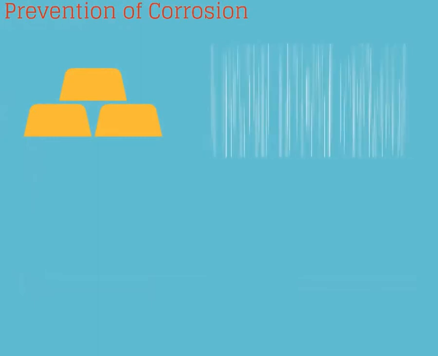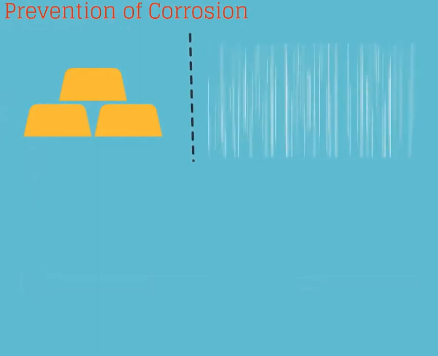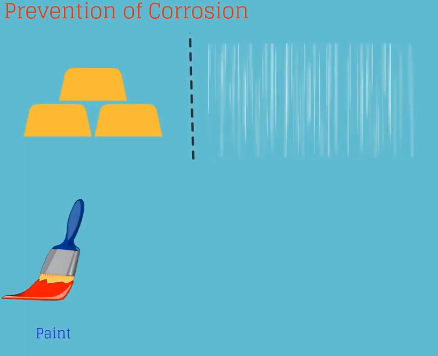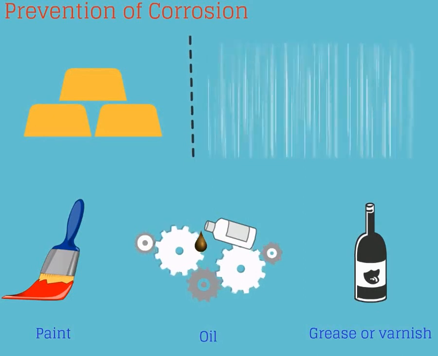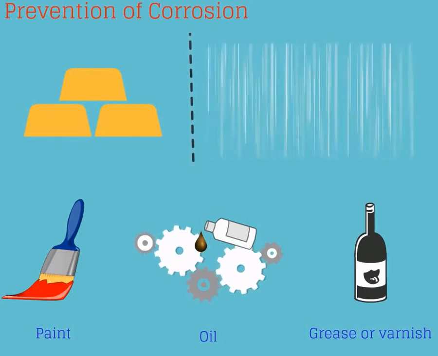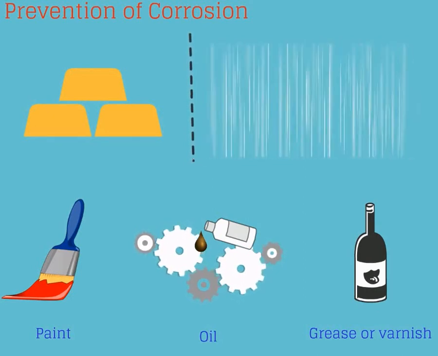Prevention of corrosion. Corrosion can be prevented if the contact between metal and the air is cut off. For example, coating metals with paint, oil, grease or varnish prevents the corrosion temporarily. Similarly, other methods are